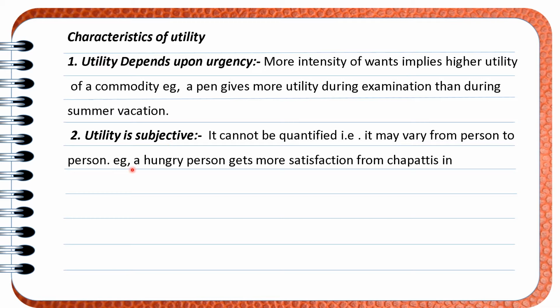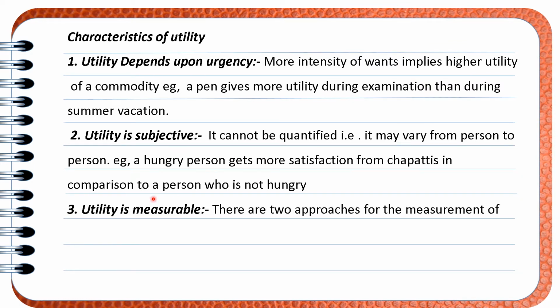Or here we can take the example, a hungry person gets more satisfaction from chapati in comparison to the person who is not hungry. Next, utility is measurable. At the time of discussing the topic utility, we have seen that there are two ways to measure the utility. One is the cardinal approach and the other is the ordinal approach. So utility is measurable. It can be measured in terms of utils or it can be measured in terms of preferences.